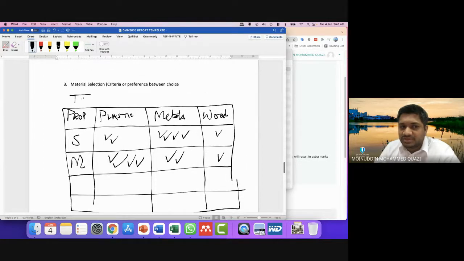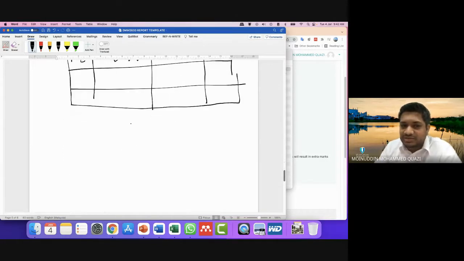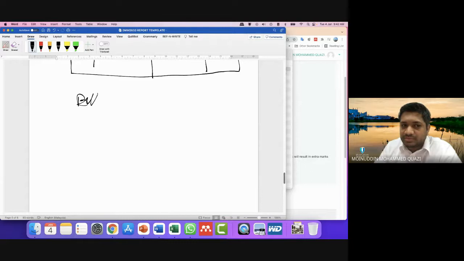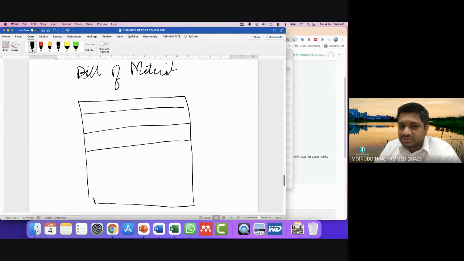So this will be table 1, comparison of materials. Here students will put the material selection criteria. Once the students have selected different materials, they can also write a bill of material. What is a bill of material? A bill of material basically lists down all the materials which the student used to make the product.